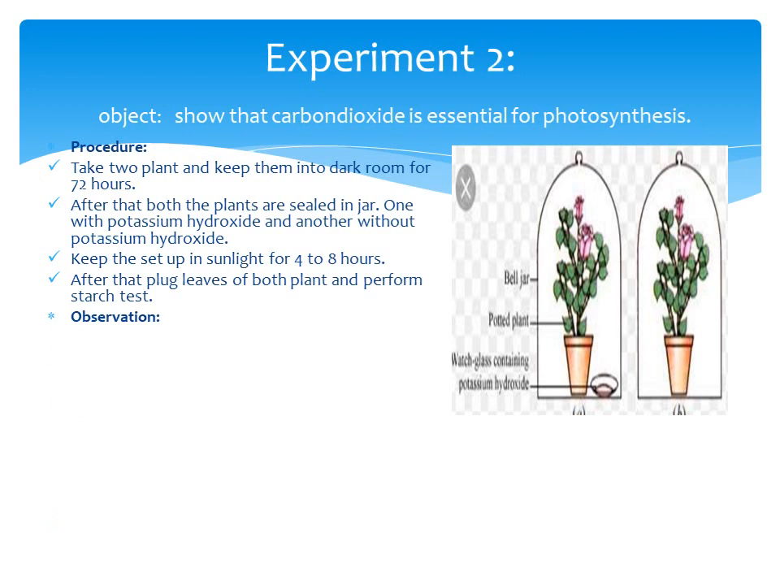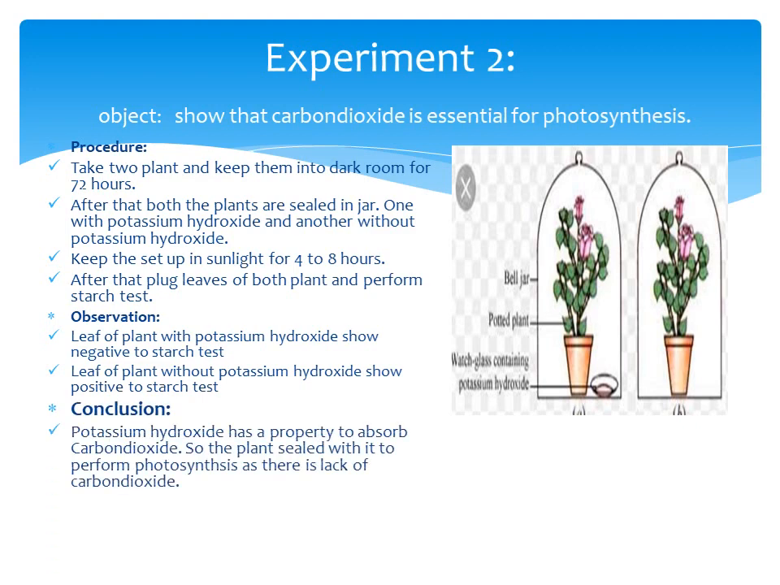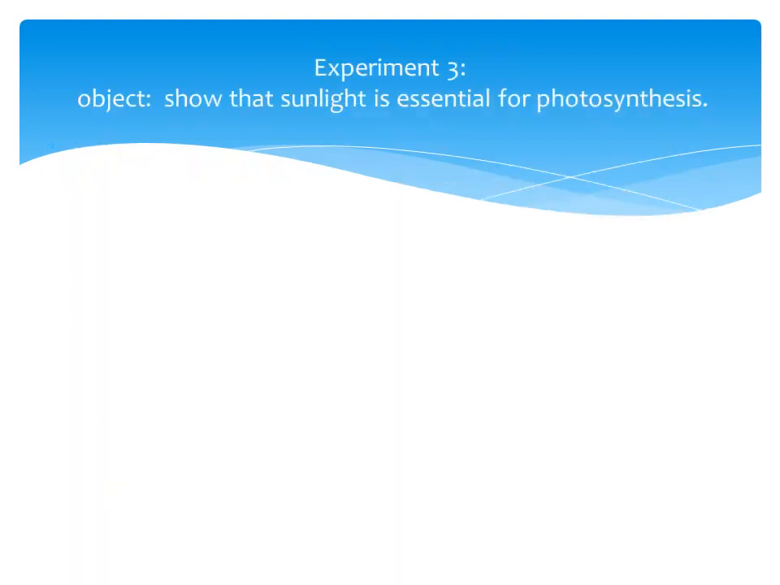The leaf of the plant with potassium hydroxide shows negative to the starch test because potassium hydroxide has the property to absorb carbon dioxide. So the plant sealed with it cannot perform photosynthesis as there is a lack of carbon dioxide. The leaf of the plant without potassium hydroxide shows positive to the starch test because carbon dioxide is present inside the jar to perform photosynthesis.